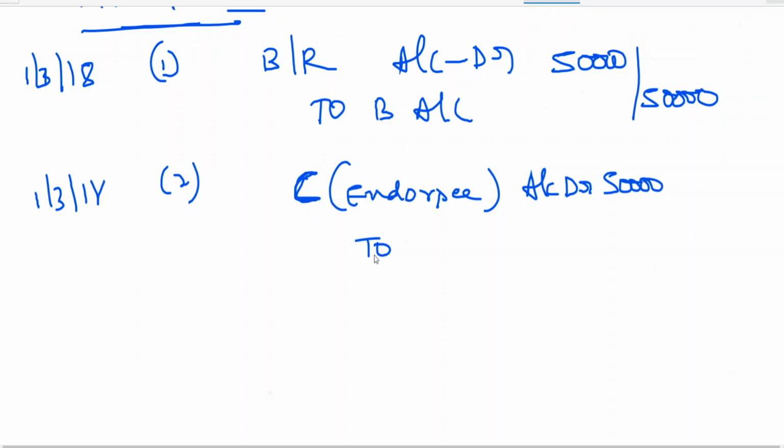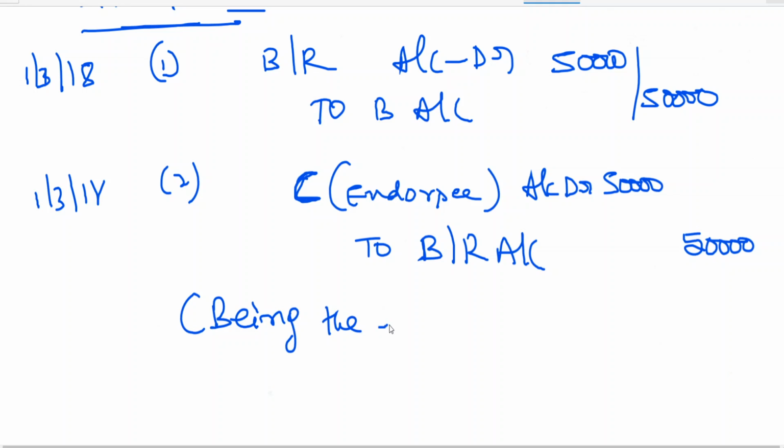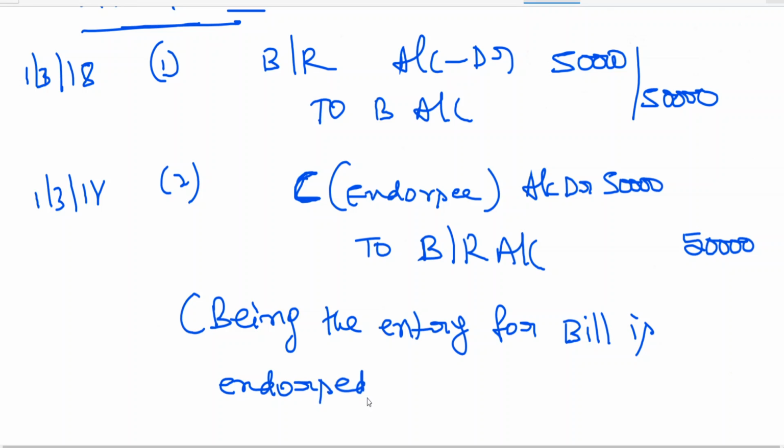C account debtor, endorsee, to bills receivable account. Being the entry for bill is endorsed in favor of C. Now what happened? The bill has been dishonored.